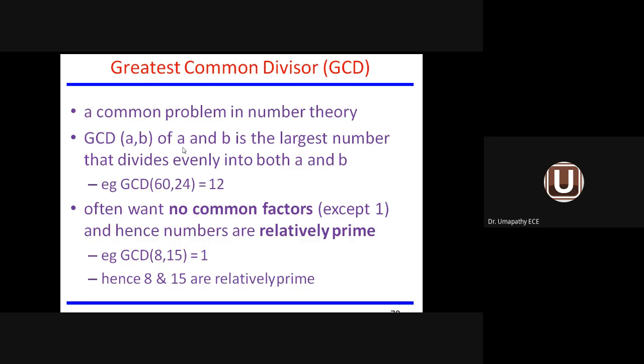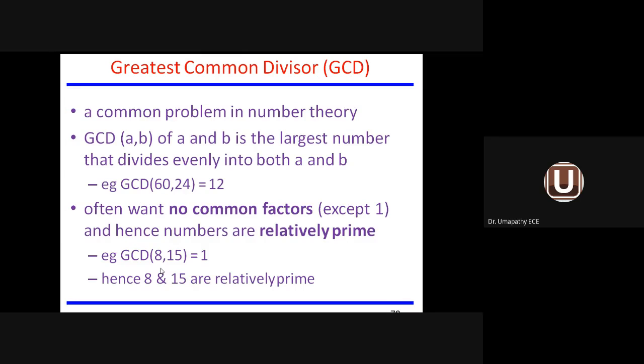Greatest common divisor, GCD. I did not explain GCD, but you are well aware of it. Let us see an example, GCD of 60 and 24. When you find the greatest common divisor, you will get the value 12. 12 is common to both 60 and 24, and it is the greatest common divisor of the two numbers.